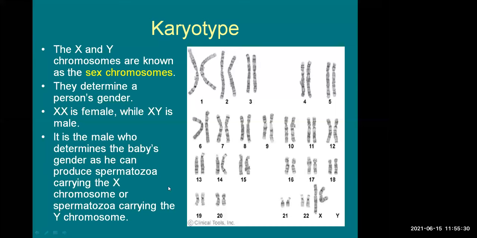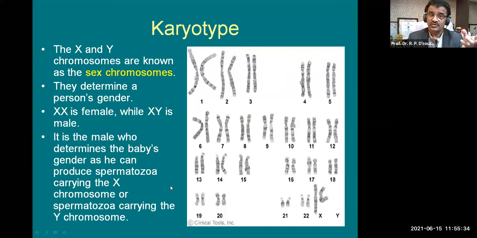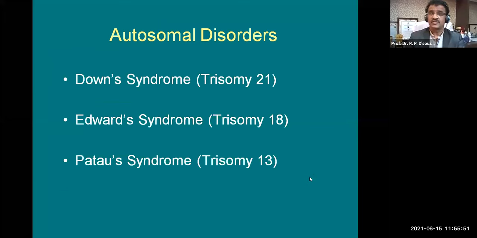It is the male who determines the baby's gender, as he can produce spermatozoa carrying both X chromosome and Y chromosome. So it is not a responsibility, but it is in the body of the male. So females are not responsible for the determination of sex of the offspring. You must be knowing that, and we doctors have to be aware of this first.